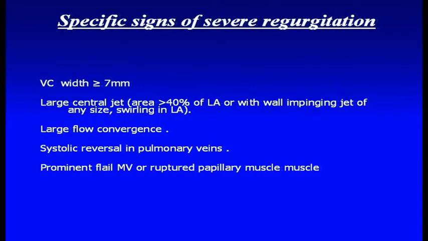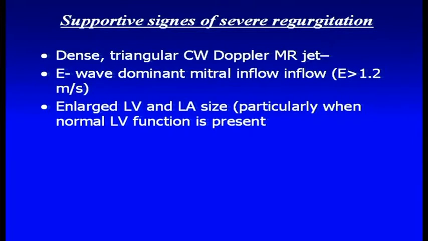These are the signs of severe mitral regurgitation. Vena contracta width more than 7. Large central jet area, more than 40% of the area of the LA. Large flow convergence, systolic reversal in pulmonary veins, prominent flail mitral valve or ruptured papillary muscles. These are 2D signs. Dense triangular. These are supportive signs, but all the same they are important, because the moment you see a dense triangular continuous wave Doppler, you know that probably you are dealing with severe mitral regurgitation.